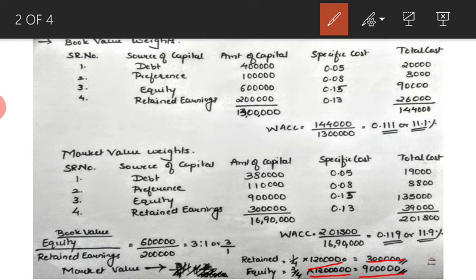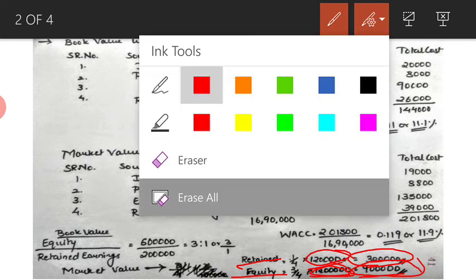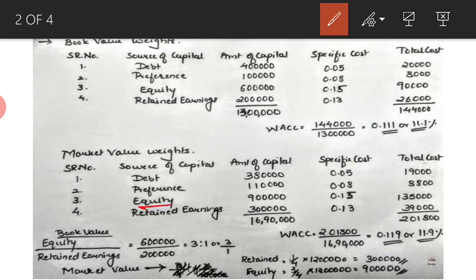So we have to use the book value weights to find out the ratio between equity and retained earnings, that is 6 lakh divided by 2 lakh, which is 3:1, and use the same ratio to find out how much is the retained earnings and how much is equity out of this 12 lakhs. So we get retained earnings as 3 lakh and equity as 9 lakhs. And the same thing has been considered over here. So equity is 9 lakhs and retained earnings is 3 lakhs.